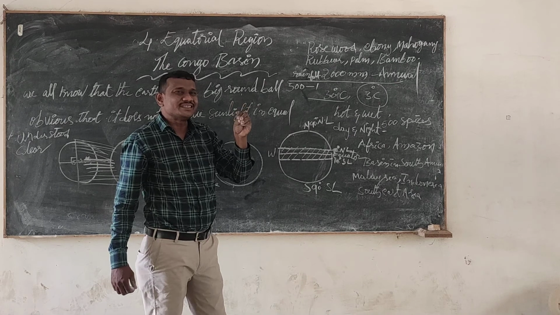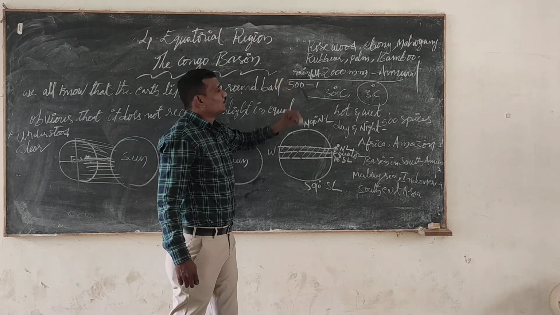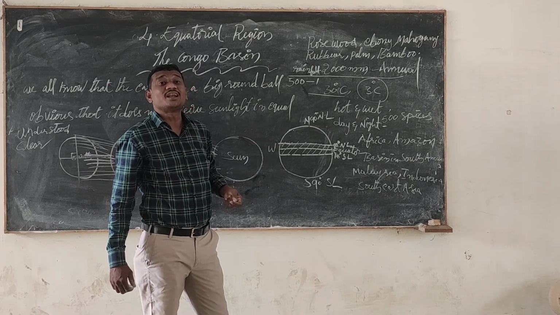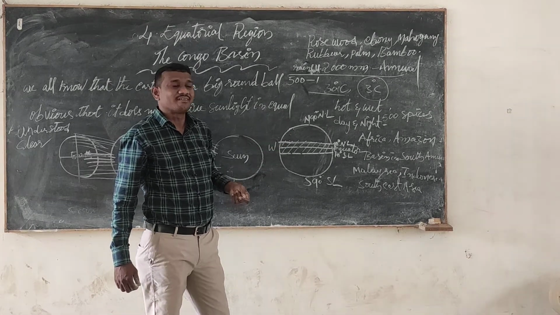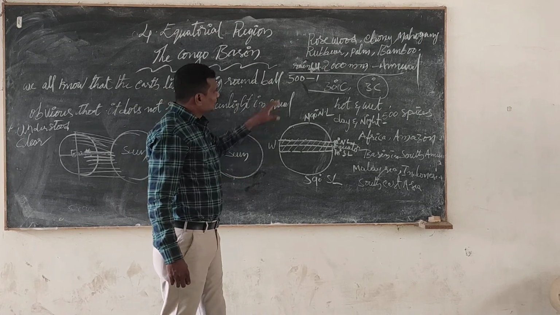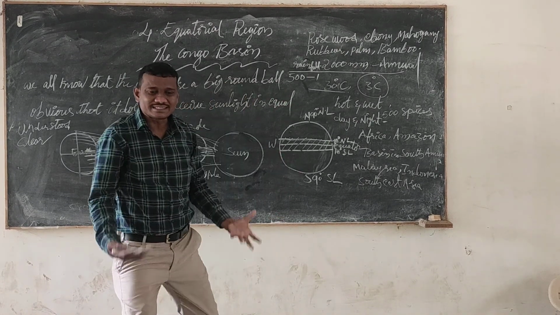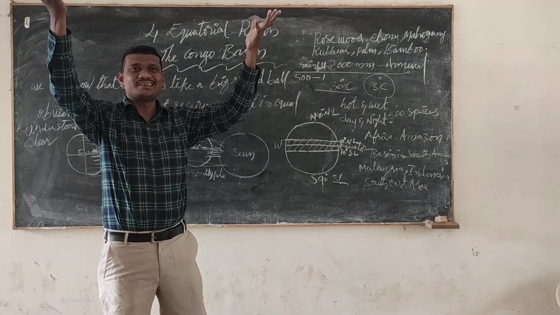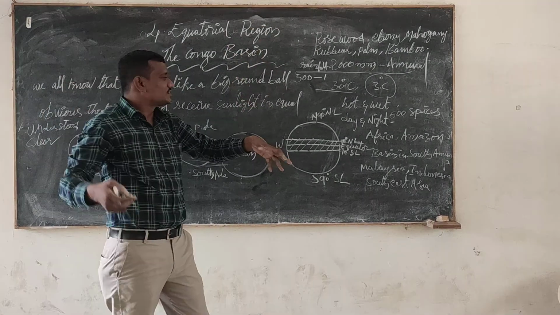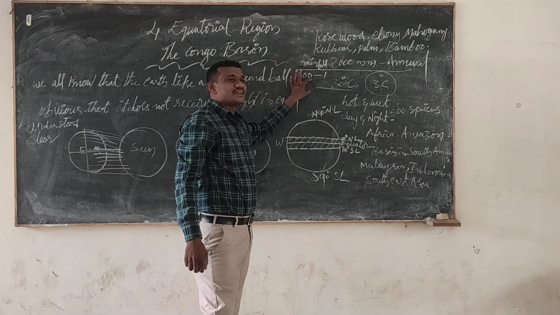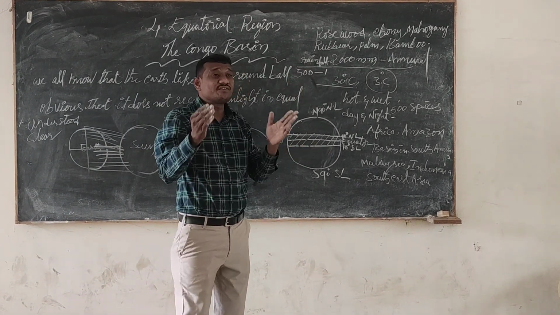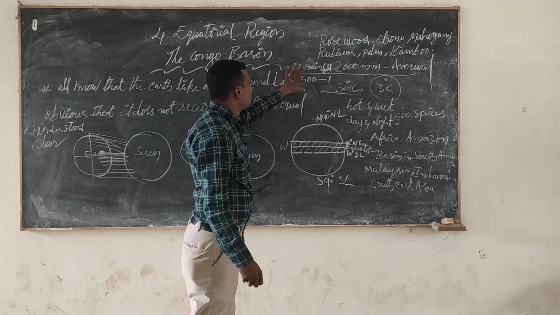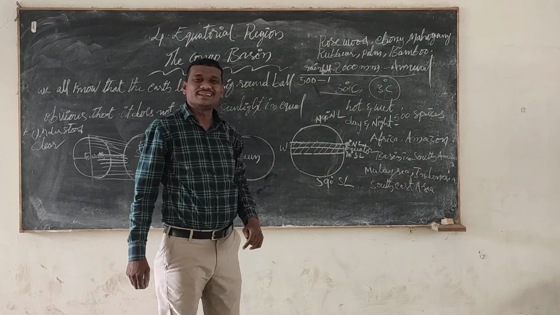These are some of the trees that grow in the equatorial rainforest. Creepers also climb up the trees, and different kinds of fauna are also found in the equatorial region.